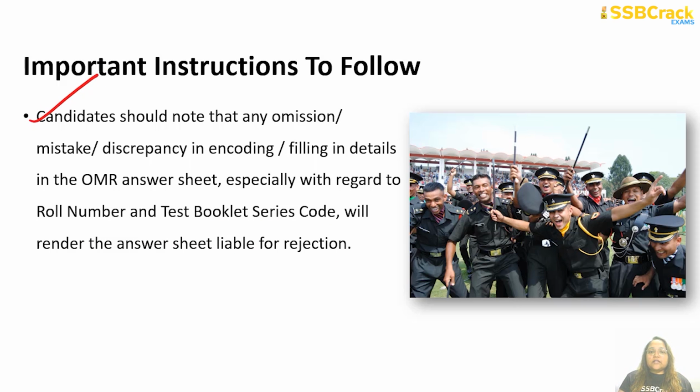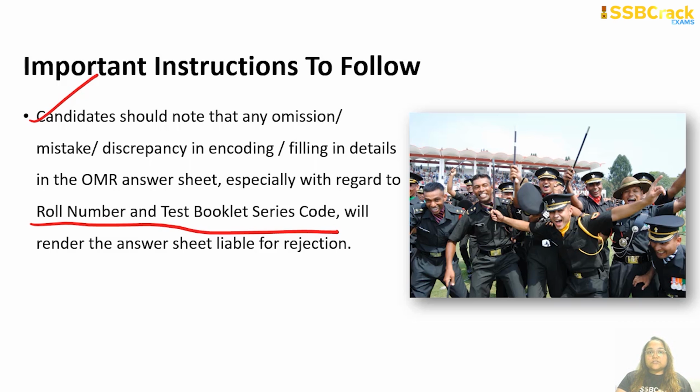Candidates should note that any omission, mistake, discrepancy in encoding or filling in details in the OMR answer sheet, especially with regard to roll number and test booklet series code, will render the answer sheet liable for rejection. So it's very important that when you are going to take up any subject, for example, you're going to sit for the English paper or elementary maths paper or GK paper, make sure that you are writing down your roll number and the test booklet series code.